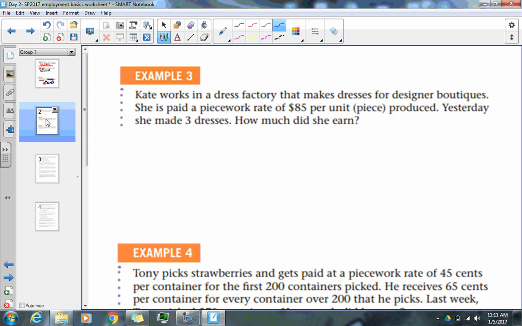All right. Example number three. Feel free to pause the video so you can work it yourself, and then you can resume it and have me explain it. So Kate works in a dress factory and makes dresses for designer boutiques. She is paid a piecework rate of $85 per unit. So that means every dress she makes, she gets $85. Yesterday she made 3 dresses. Well, if she gets $85 per dress and she made 3 of them, very simply, I'm just going to take 85 multiplied by 3. That's easy.